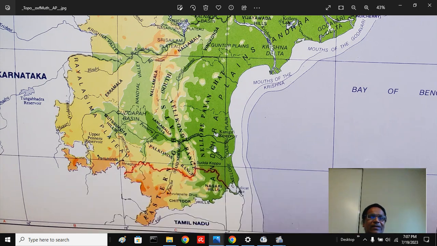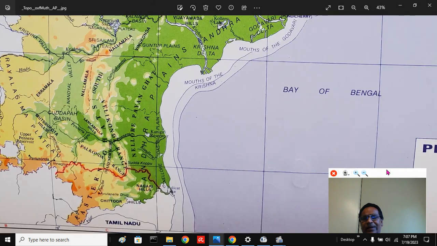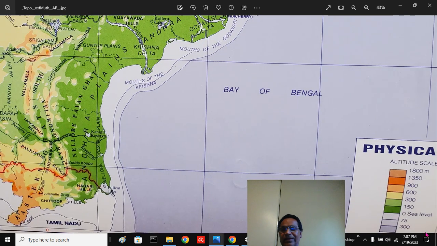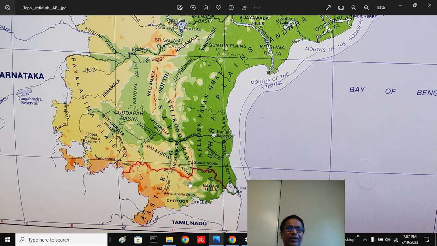You can see this is the low-lying area. Green means below 150 meters or so. The light green is 300 and below. Then there is more than 450, 500, 600. Some peaks go to more than 1 kilometer, 1000 meters. This is the upland region of Rayalaseema we looked at before, the peneplain plateau. We are talking about this part, the Chittoor Hills region.